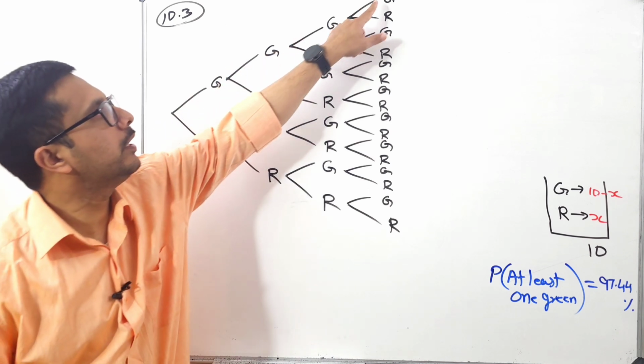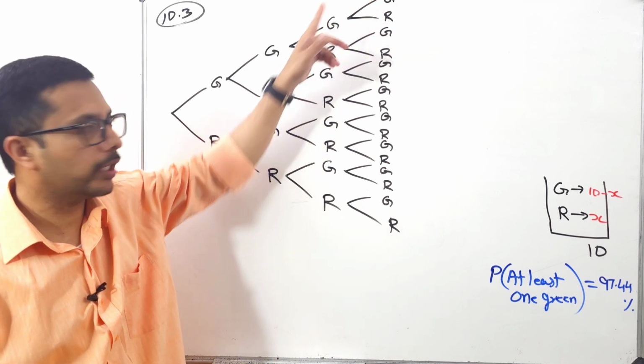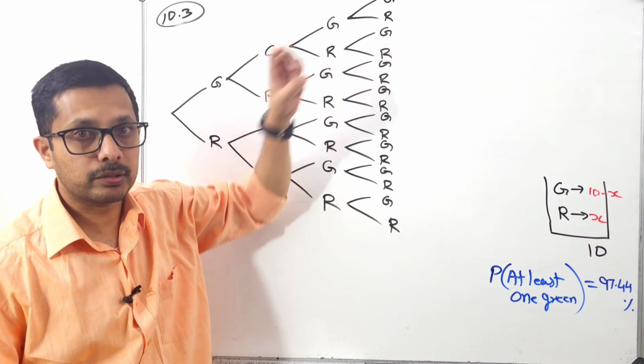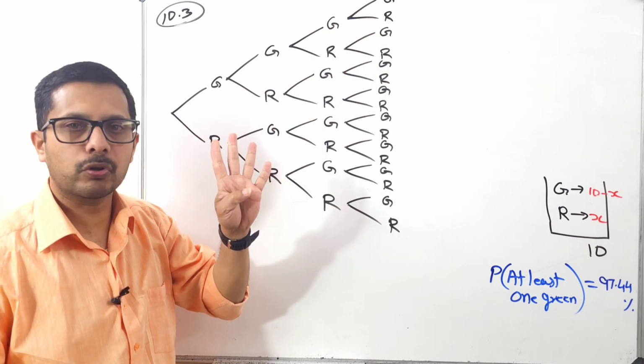Green, green, green, green. 4 green. We have to take that one. Am I right? Okay. Then green, green, green, red. There are 3 greens we have to take, because we have to take 1 green, 2 green, 3 green, 4 green. Am I right?